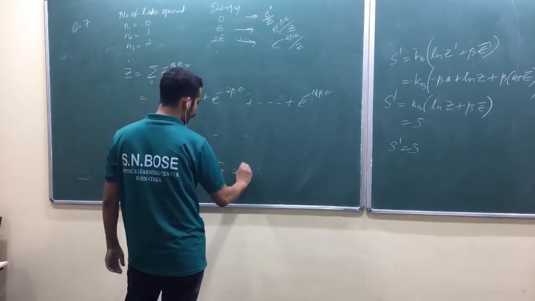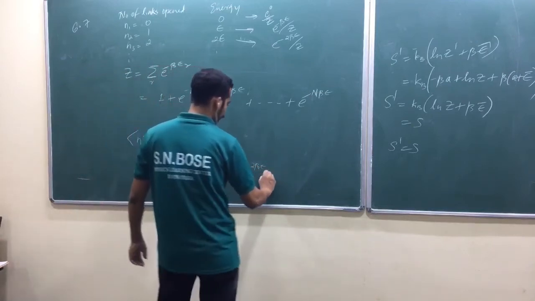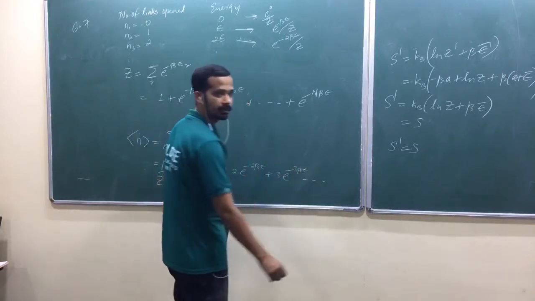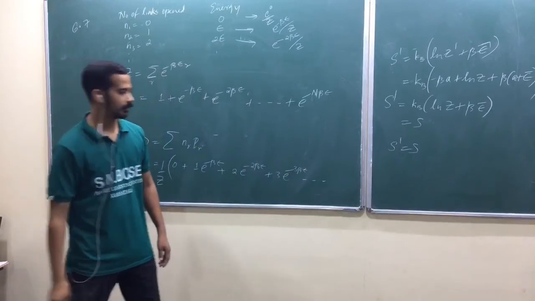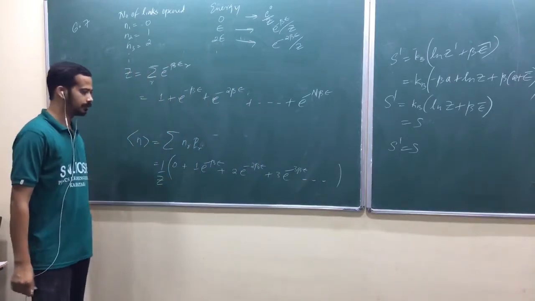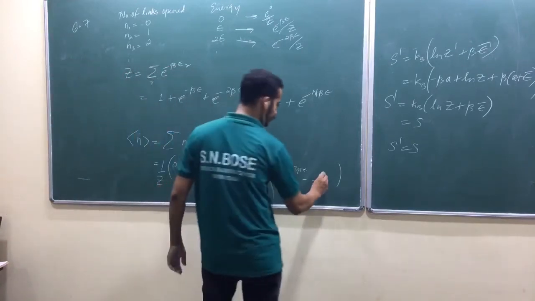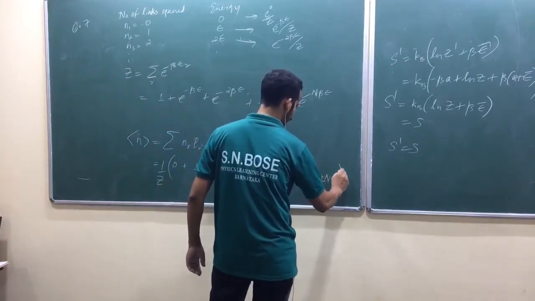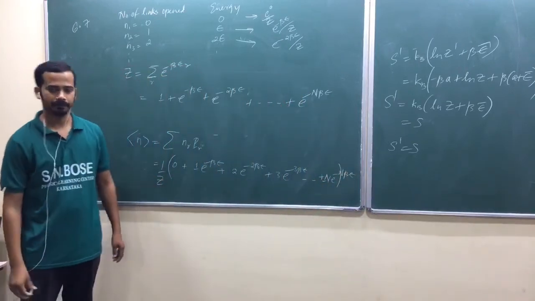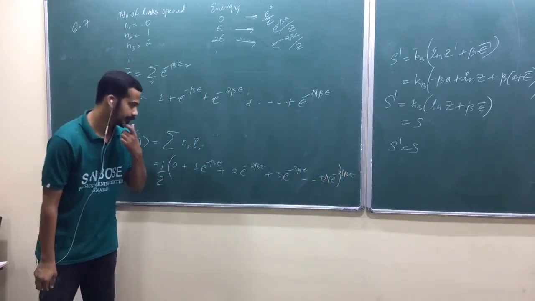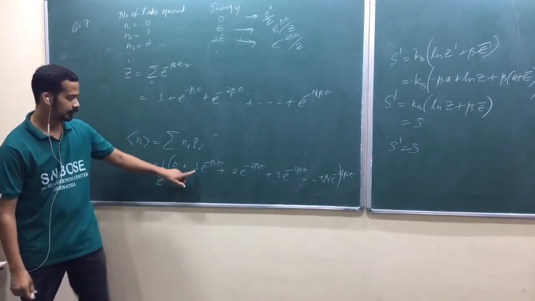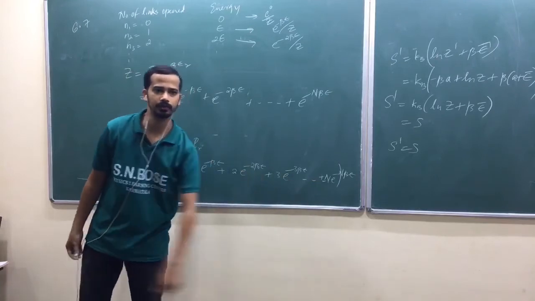Plus 2 into e raised to minus 2 beta E, plus 3 into e raised to minus 3 beta E. Yeah, this is an arithmetico-geometric series. Can you just find? I think we ended up with the same thing somewhere else. The last one is n e raised to minus n beta E. This is an arithmetic progression, the other is a geometric progression.